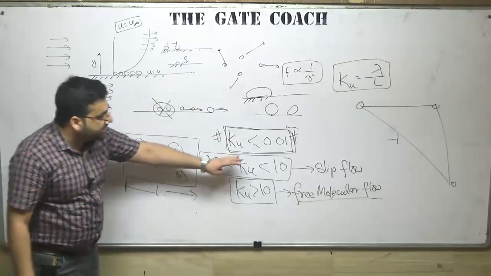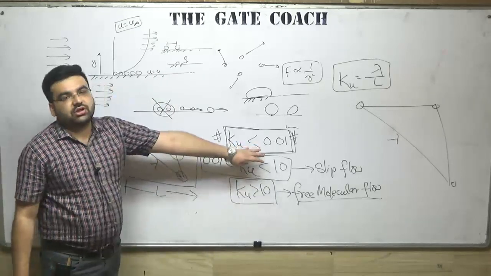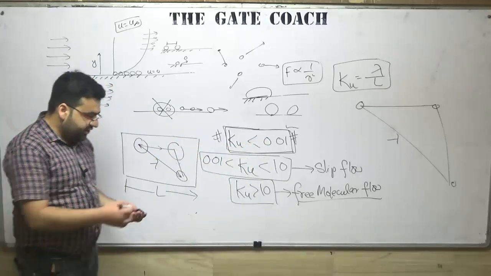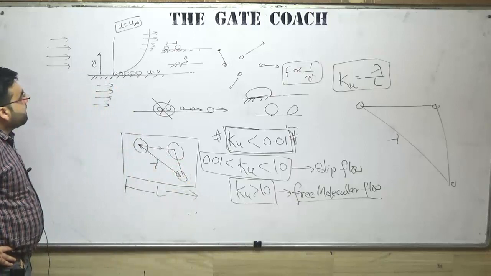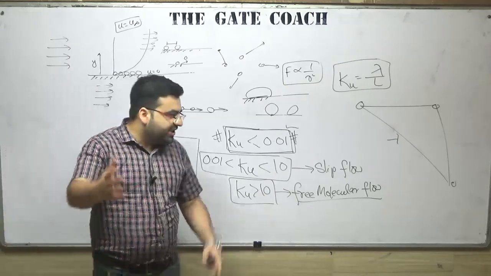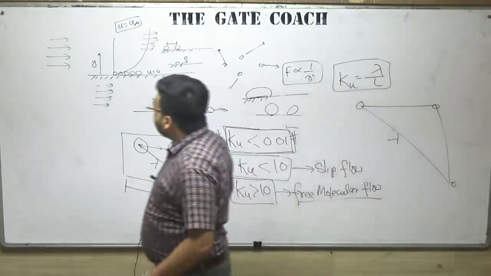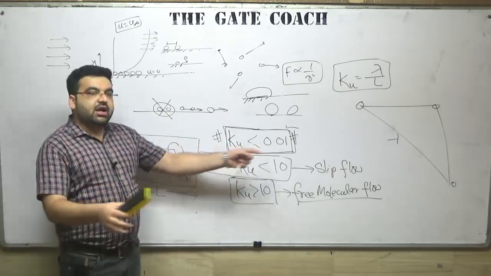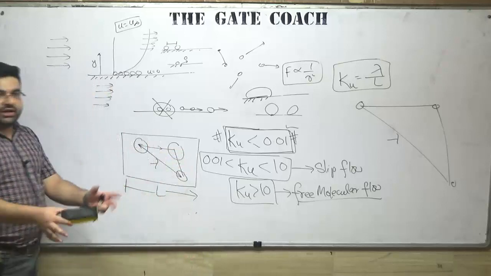So we are not studying the slip flow as well as the free molecular flow. In fluid mechanics, we will be restricting ourselves to the Knudsen number less than 0.01. Clear? Less than 0.01. Now let's proceed. We don't have to do a PhD in Knudsen number, don't worry about that. Just remember this: if the Knudsen number is less than 0.01, the voids are negligible, very few voids between particles.